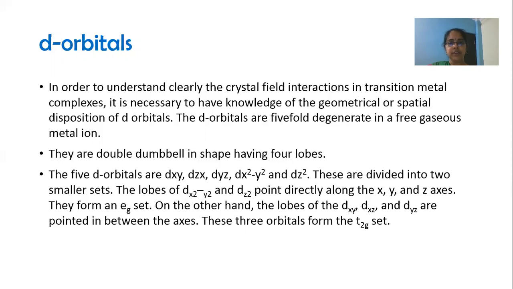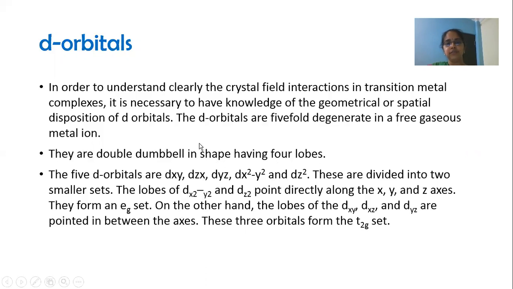So it is necessary to understand clearly the shapes of the d orbitals, their orientation, and so on. Right? So d orbitals are five-fold degenerate in a free gaseous metal ion.